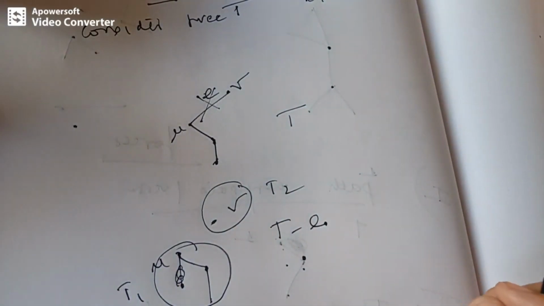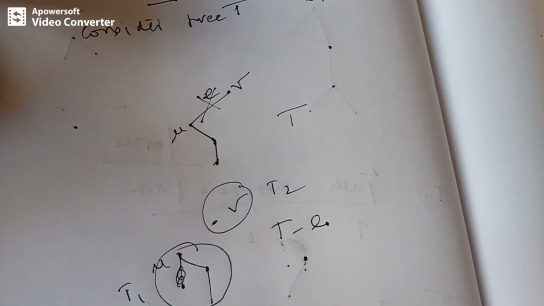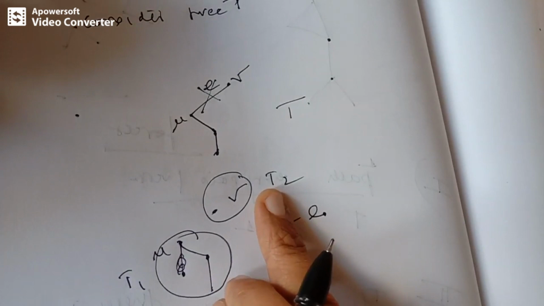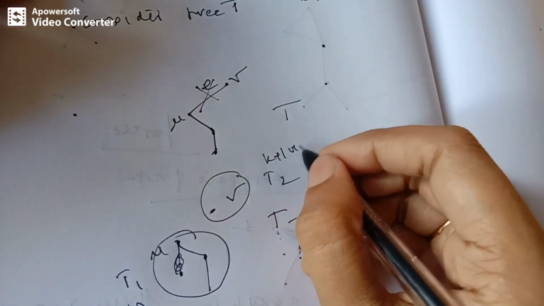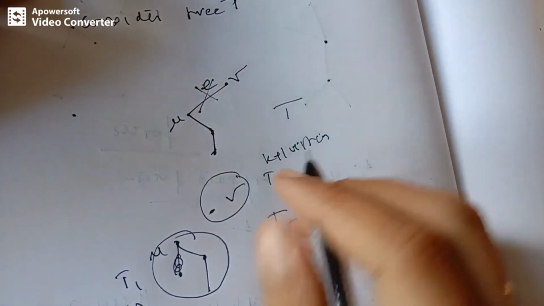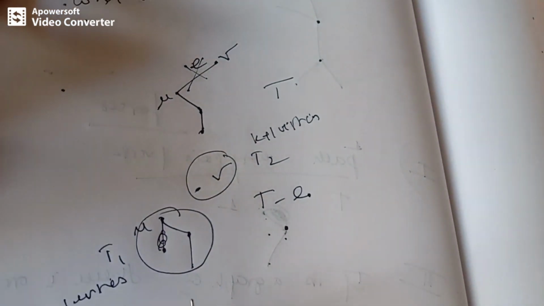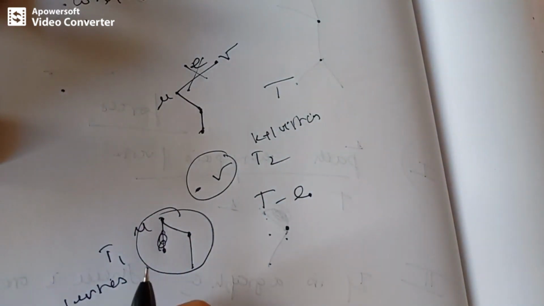Since T does not contain a cycle, the components T1 and T2 obviously do not contain any cycle. Hence T1 and T2 are trees, right? Both trees must have fewer than k plus 1 vertices each, because we are removing one particular edge. Therefore, according to the assumption, since it holds for all such trees, each of T1 and T2 must contain one less edge than the number of vertices, correct?